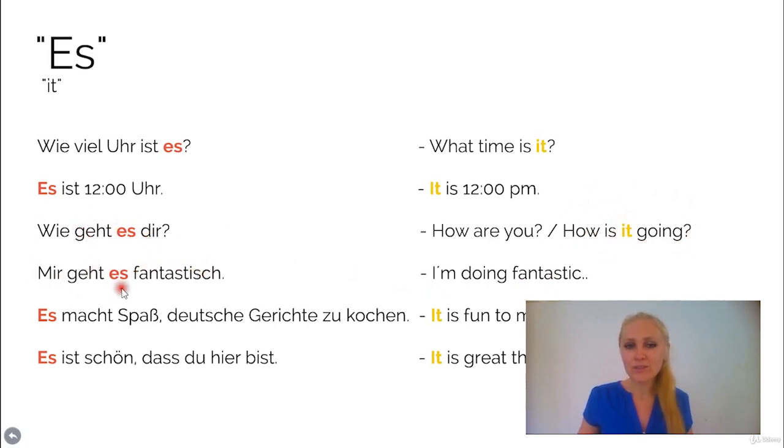So whenever you want to say how you are feeling, you always have to say mir geht es. Okay, mir geht es gut, mir geht es schlecht, mir geht es super, mir geht es fantastisch, and so on. Mir geht es means I'm doing. If you translate that into English, I'm doing fantastic, I'm doing good, I'm doing bad, and so on. Okay, mir geht es fantastisch. Here you need the es also.